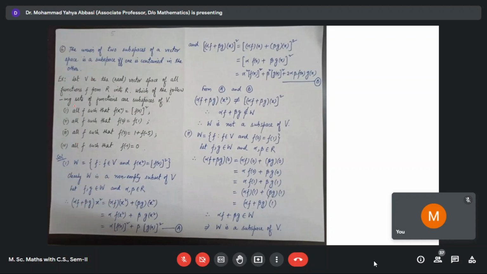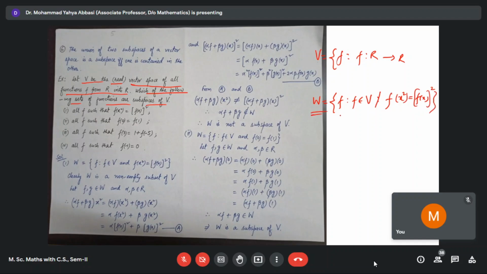Now we shall check some examples here. Let V be the real vector space of all functions f from R to R. So V is equal to the set of f such that f is from R to R. Which of the following sets of functions are subspaces of V? The first one is W. W contains those elements of V such that f of x square is equal to f of x whole square.